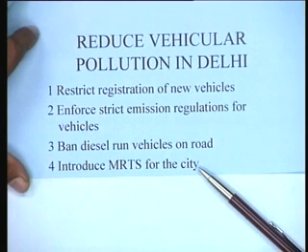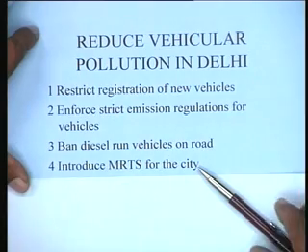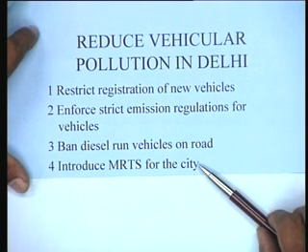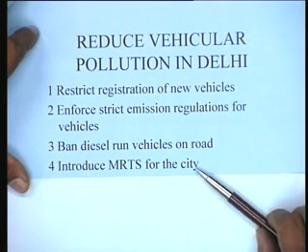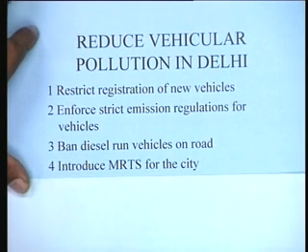As you know, the government has been toying with this idea, either a tube railway or a tram system or something. This would then discourage people from using their private vehicles, and hopefully the pollution will go down.